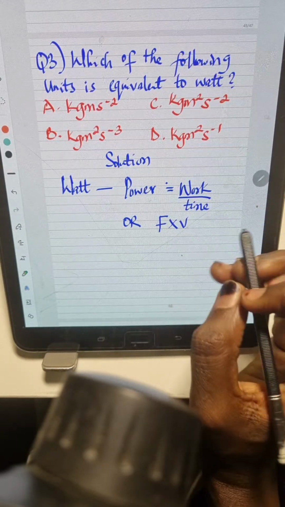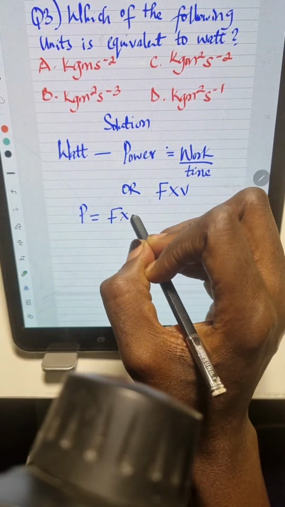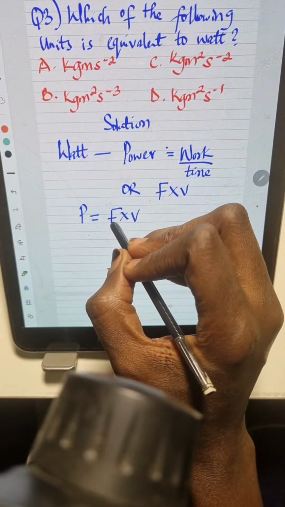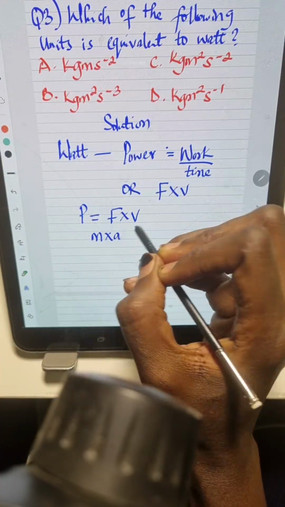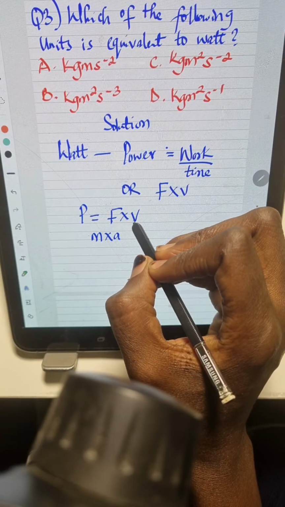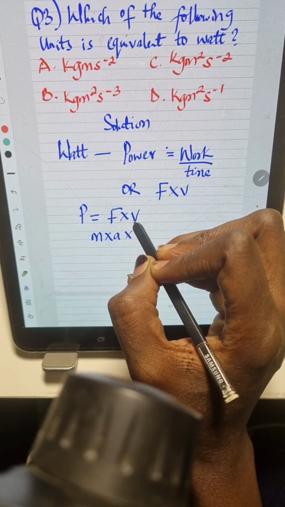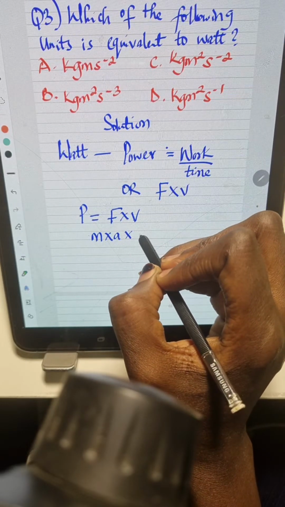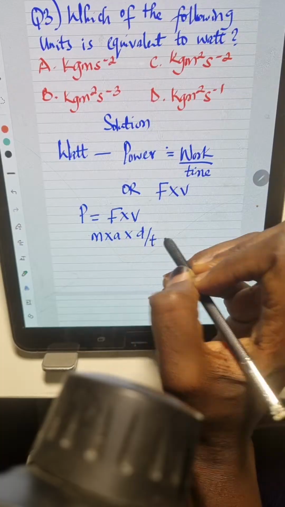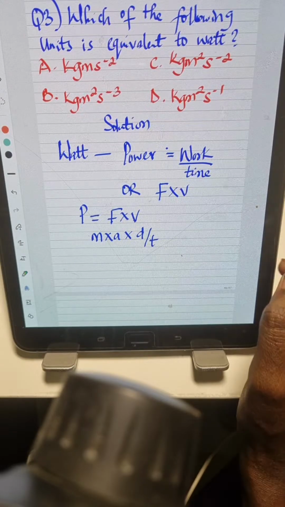So we can use force times velocity. So power is equal to force times velocity. I will know that force is mass times acceleration. Force is mass times acceleration. Then we have times the velocity, right? And velocity is displacement over time. Okay. So what do we do next?